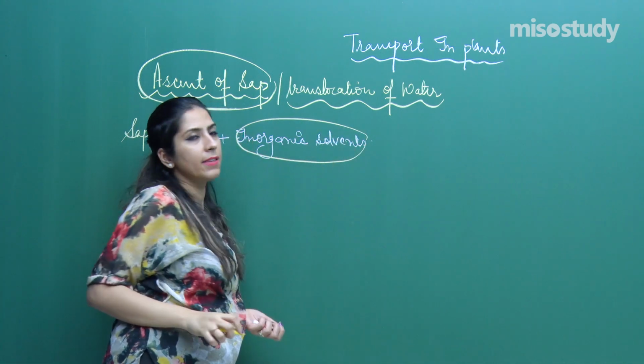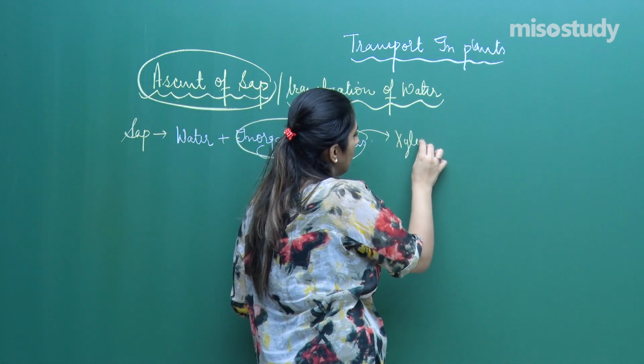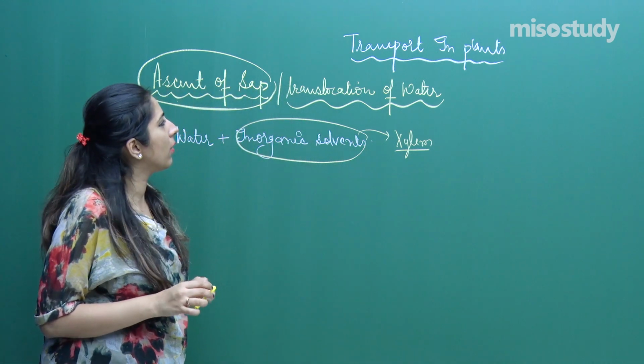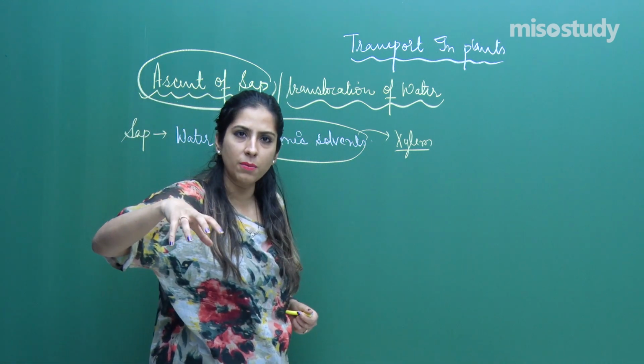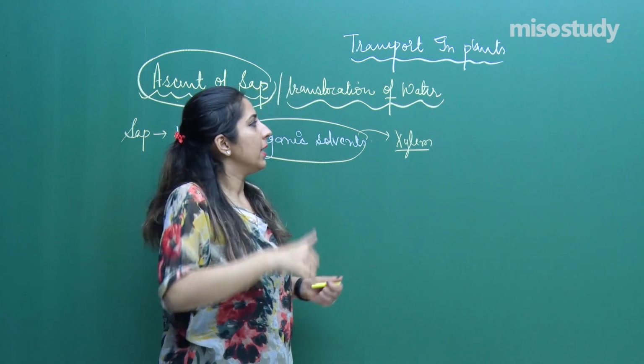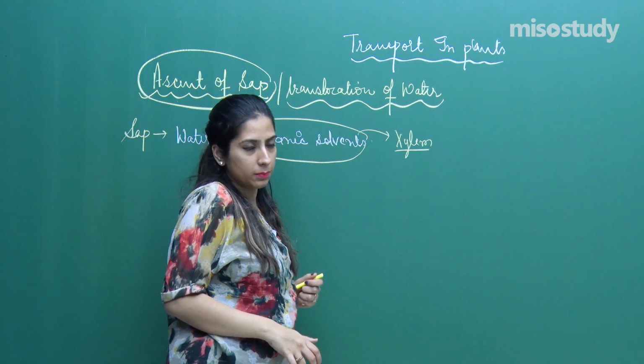And all of these are conducted with the help of a special tissue called xylem, right? So, the function of the translocation of water is to transport all those minerals starting from the root hair to the leaves. This actually occurs in the translocation of water.